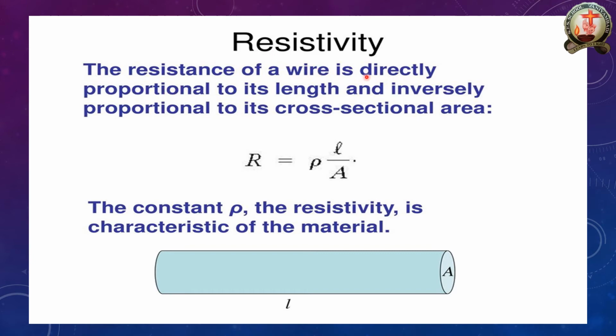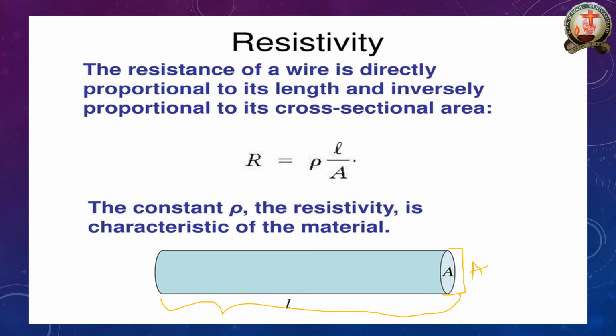So the resistance of a wire is directly proportional to the length. If we want a length, we want this type of gauge. Gauge is the cross sectional area. We can assume this is your copper wire, without a polymer coating, only copper. The copper density is A, the cross section. This is called the cross section and this is called the length. How much amount we take, that is called the length. The cross section will be assumed as A.